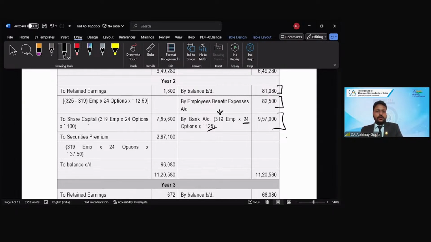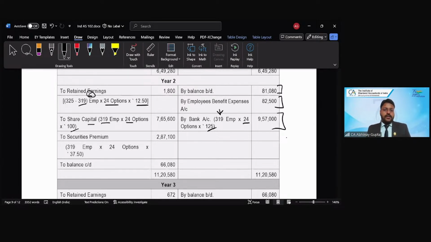Similarly, we will issue the equity shares for 319 employees at 24 options at 100 face value, right? And because out of the 325 eligible employees, only 319 exercise, the remaining 6 employees' options are cancelled or lapsed. So 6 employees, 24 options into my 12.5, the fair value given in the question for the group 2 year 2 plan, right?